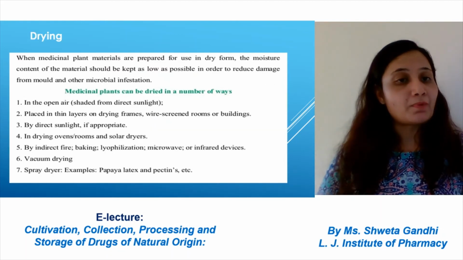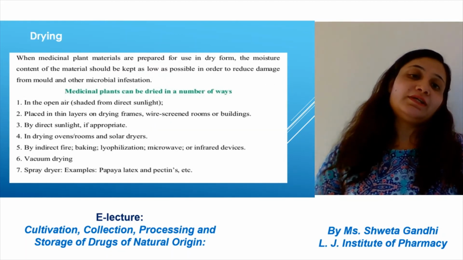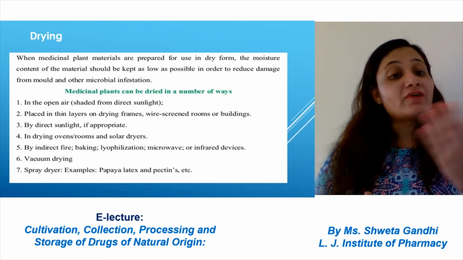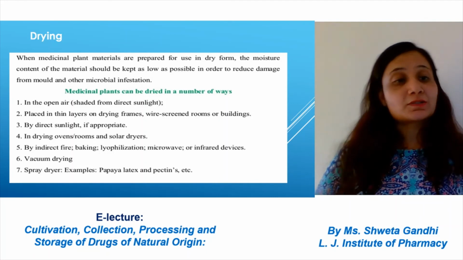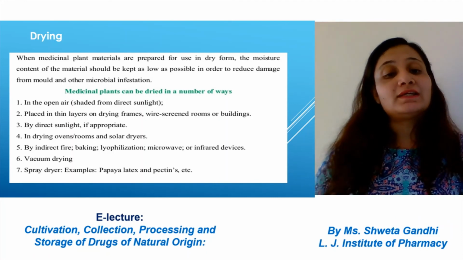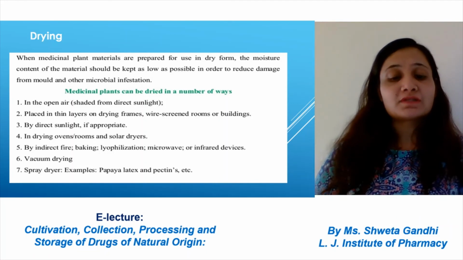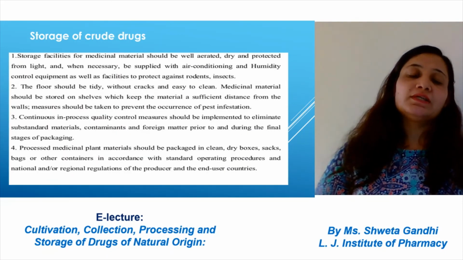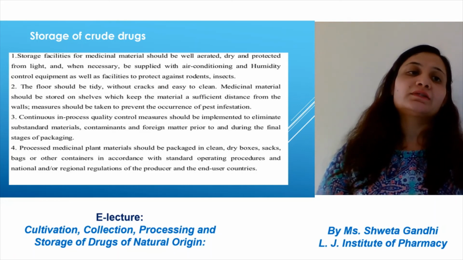Drying is also an important parameter. Some plants are dried in open air in the sunlight, some in an oven, some in a vacuum dryer. Nowadays vacuum dryers and spray dryers are used for drying latex, and for drying some enzymes obtained from the plants. So drying is also a skill. You should know how to dry the constituents.